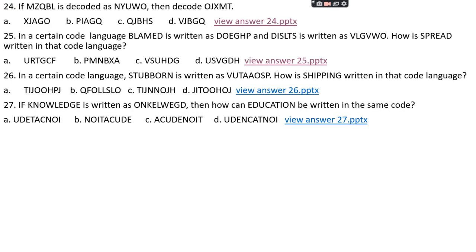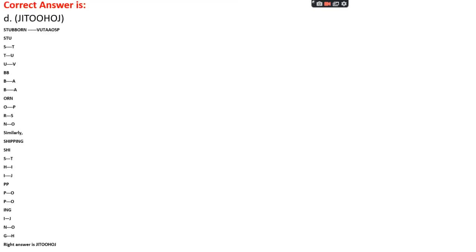Question number 26. In a certain code language, stubborn is written as VUTAAOSP. How is shipping written in that code language? Option A, TIJOOHPJ. Option B, QFOLLS. Option C, TIJNNOJH. Option D, JITOOHOJ. The right answer is option D, JITOOHOJ.